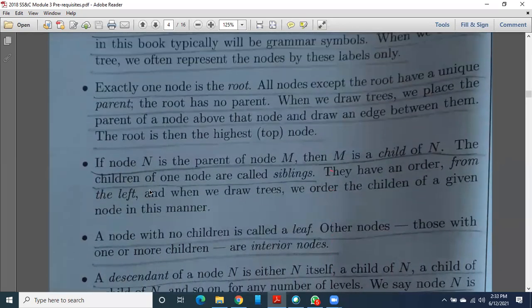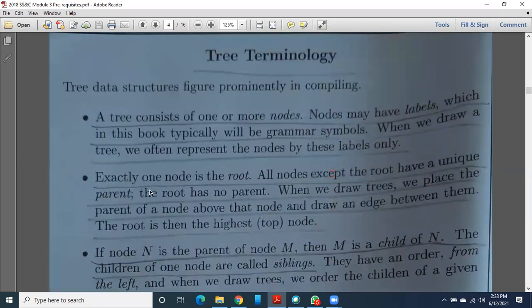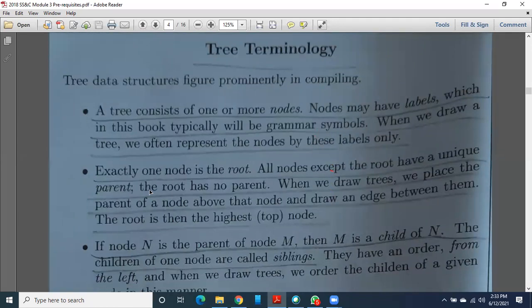Don't worry about all these things. Come to these important points here again, the tree terminologies. Whenever you start to draw the parse tree or syntax tree, you should understand all these. A tree consists of one or more nodes, a collection of nodes having labels, their names.